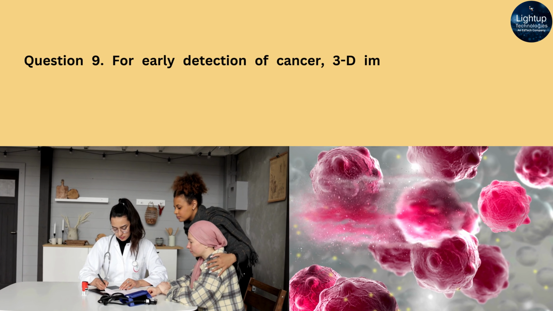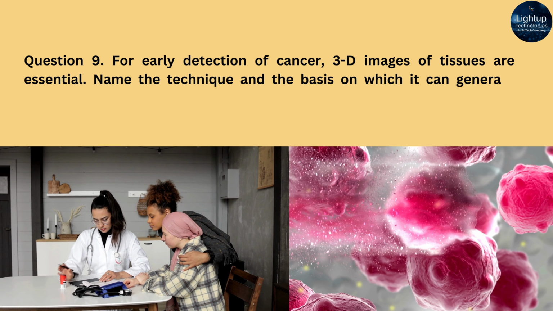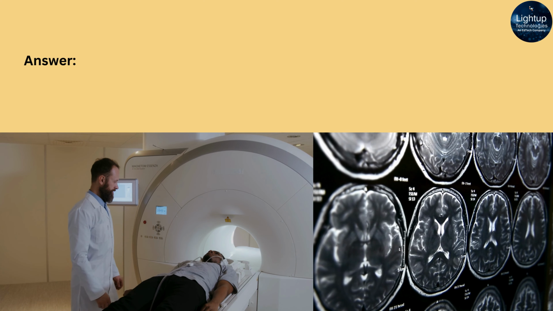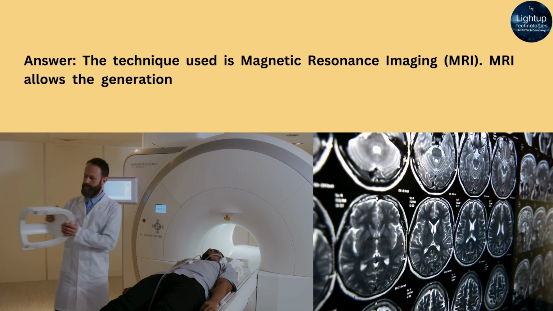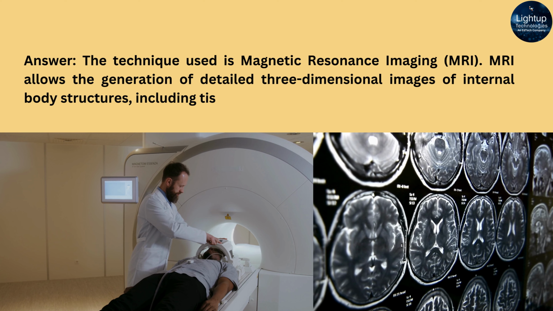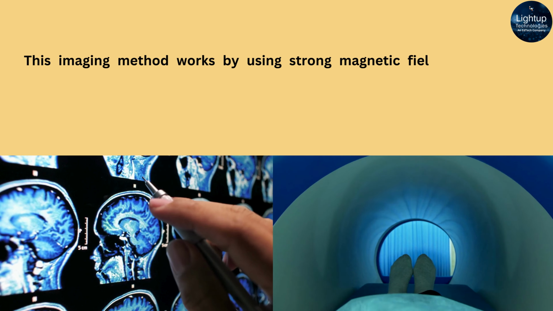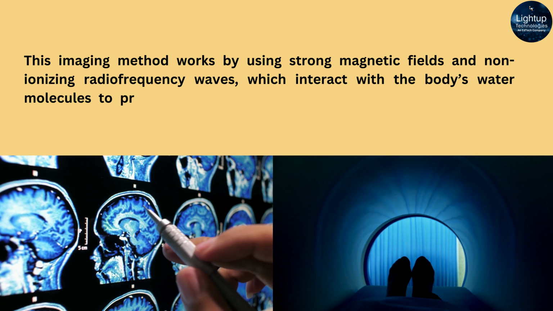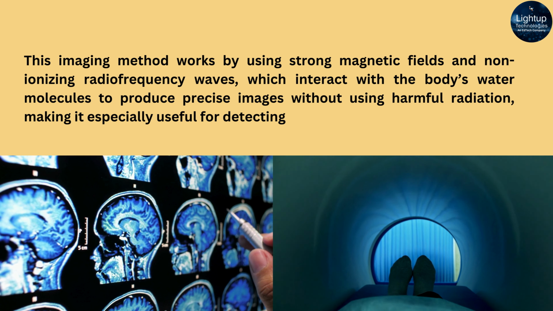Question 9. For early detection of cancer, 3D images of tissues are essential. Name the technique and the basis on which it can generate three-dimensional images of changes in the living tissue. Answer: The technique used is magnetic resonance imaging, MRI. MRI allows the generation of detailed three-dimensional images of internal body structures, including tissues and organs. This imaging method works by using strong magnetic fields and non-ionizing radiofrequency waves, which interact with the body's water molecules to produce precise images without using harmful radiation, making it especially useful for detecting early signs of cancer.